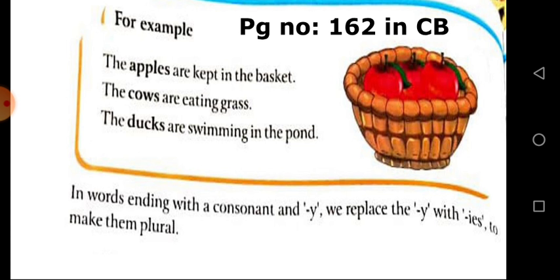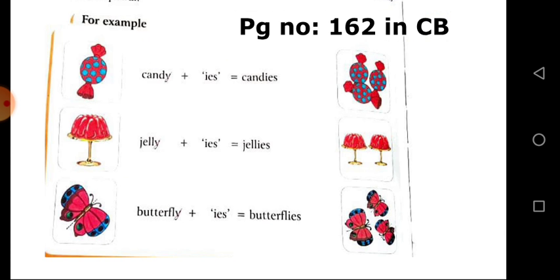In words ending with a consonant plus Y, we replace the Y with IES to make them plural. Instead of Y, we add IES for the plural noun. For example, candy: we strike the Y and use IES, candies. Jelly, jellies. Butterfly, butterflies. Okay, everybody clear about this?